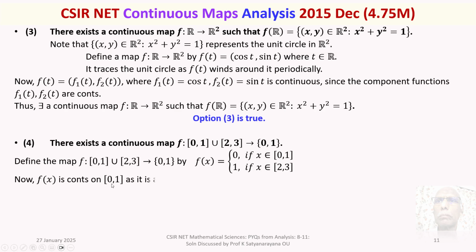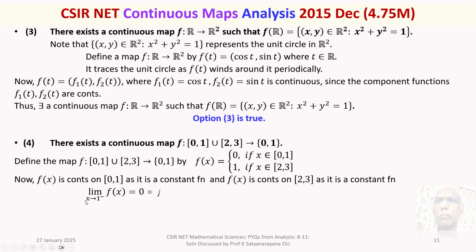Now f of x is continuous on the first interval, closed interval 0 to 1, as it is a constant function. Right, every constant function is continuous. So also f of x is continuous on the closed interval 2 to 3 as it is a constant function.